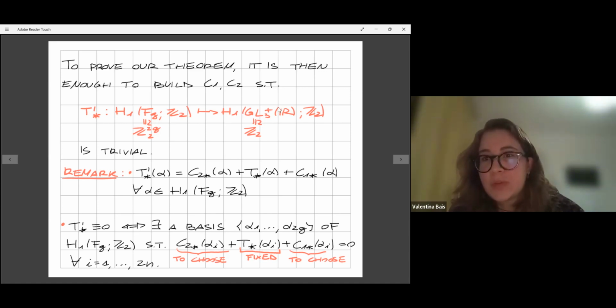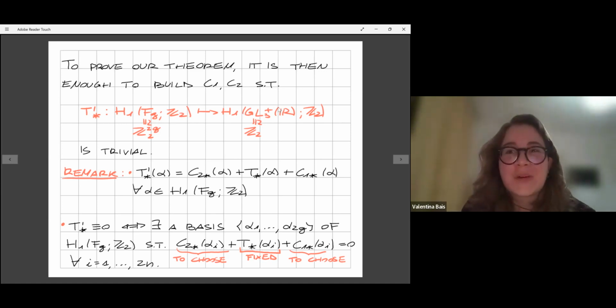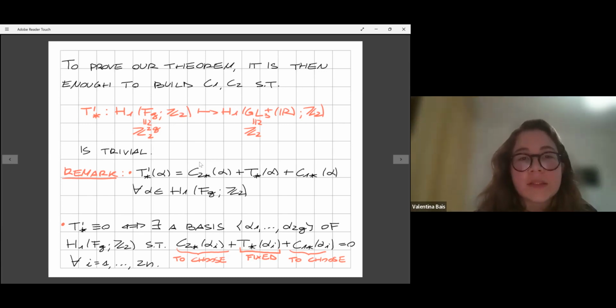And by taking reduction by 2, we get again Z2. So this is the setting. And let's note two things.